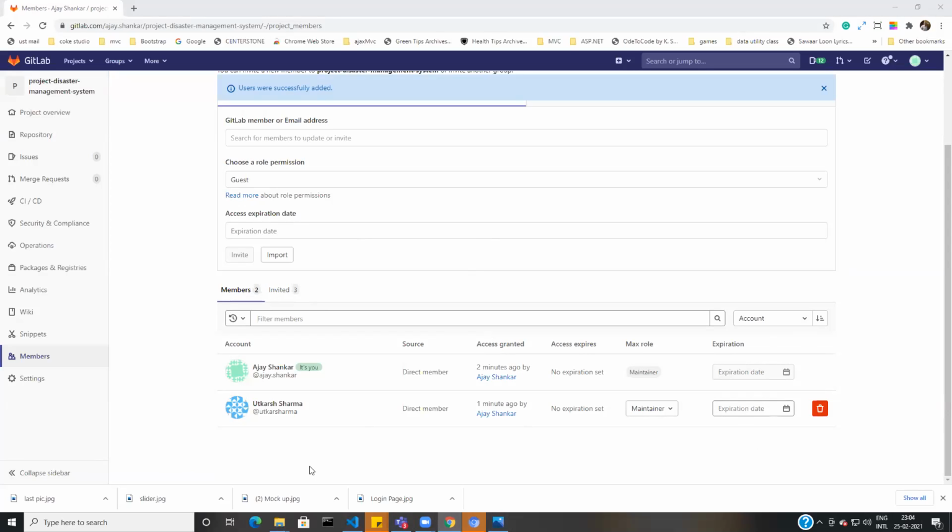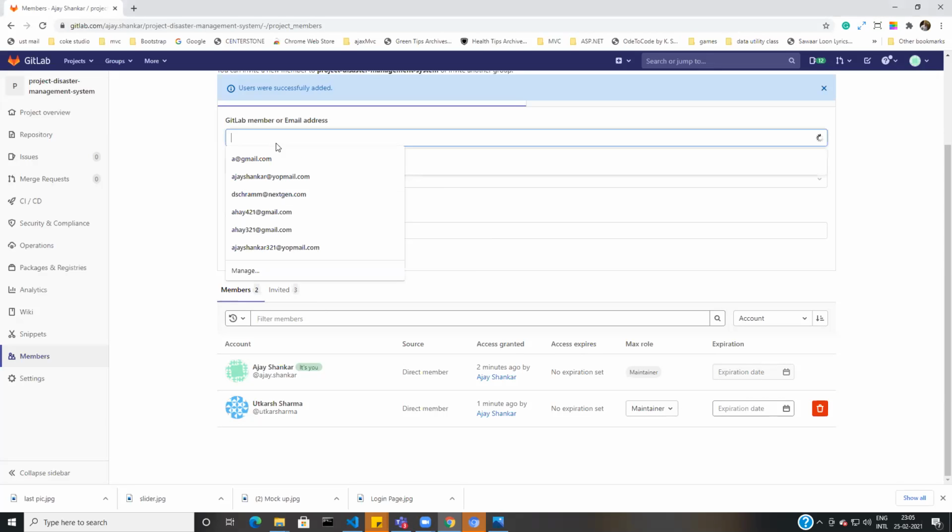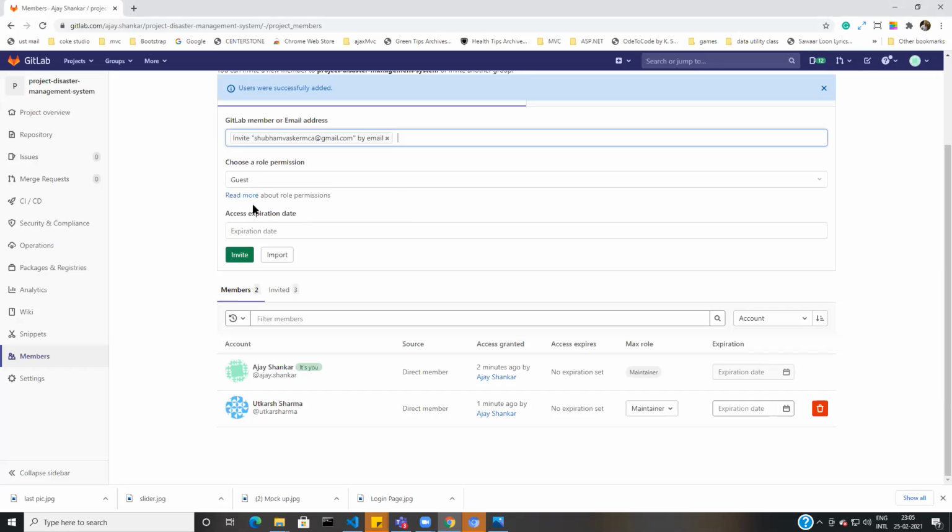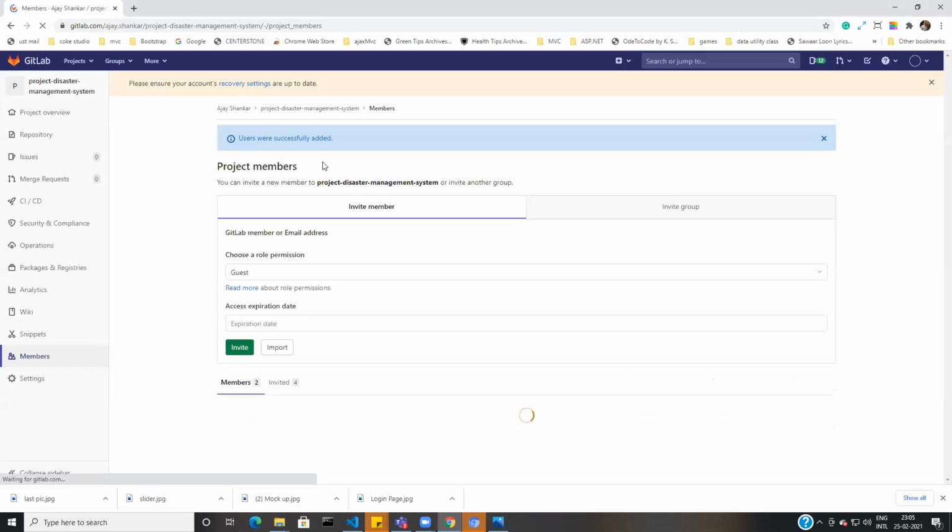Okay, I got it from Shubham. Okay, let me add. So I have given access to all the members.